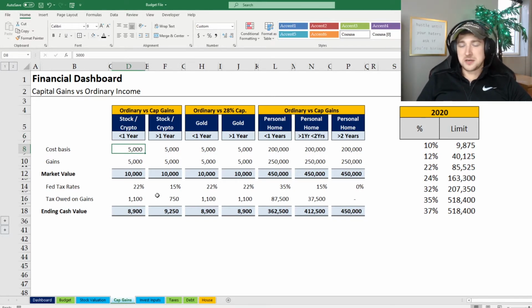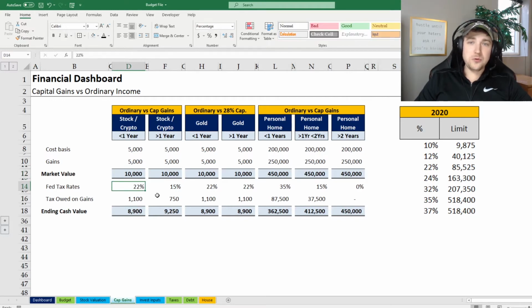You went into a stock that doubled in 2020, and you're like, should I sell it? What do I need to know? Well, first and foremost, if you have a $5,000 stock, it grows to $10,000, and you have a $5,000 gain, you are subject to your ordinary income bracket. So as I mentioned, that would be 22%. You would then owe $1,100 in April when you file your return, which would mean your ending value on that stock would be worth $8,900.